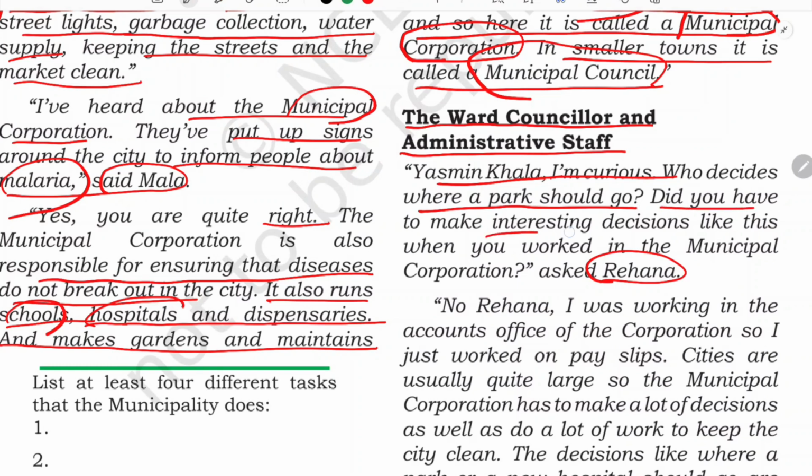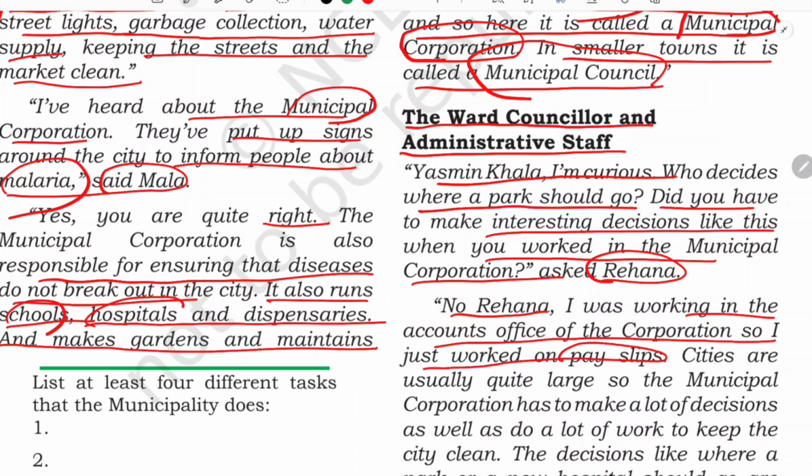And did you have to make interesting decisions like this when you worked in a municipal corporation? asked Rihanna. So Rihanna asked Yasmin Khala whether she also took part in making this decision, and how they decide where a park should be made? She was very curious and she was asking auntie. And Yasmin Khala replied, no Rihanna, I was working in the accounts office of the corporation, so I just worked on pay slips.